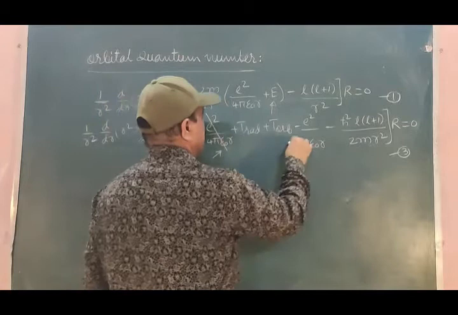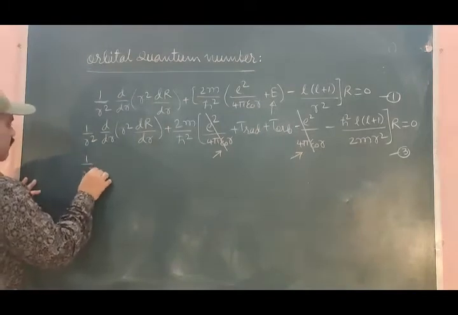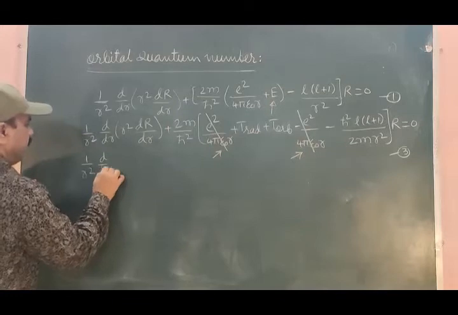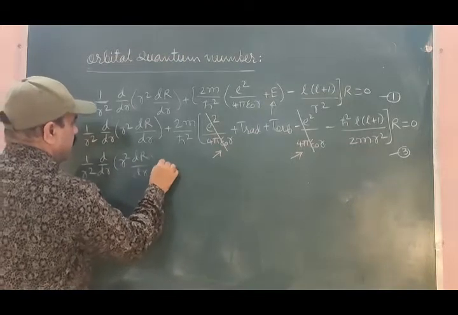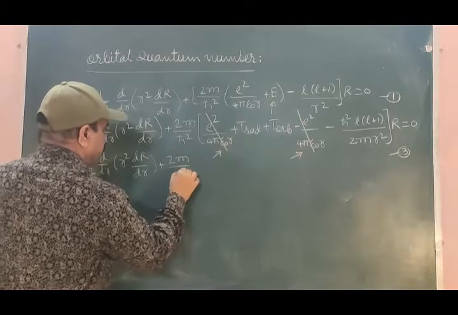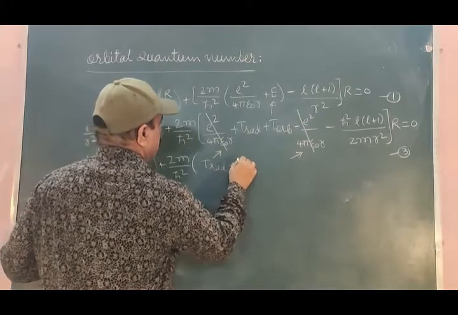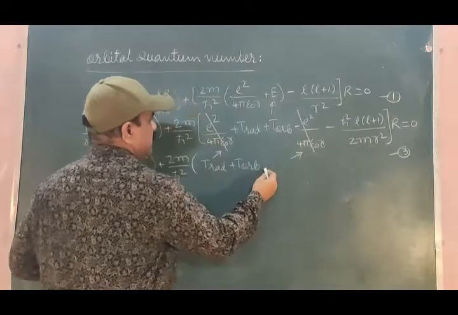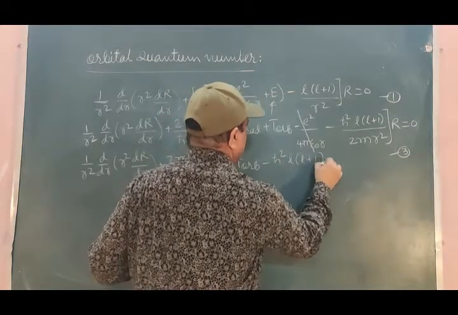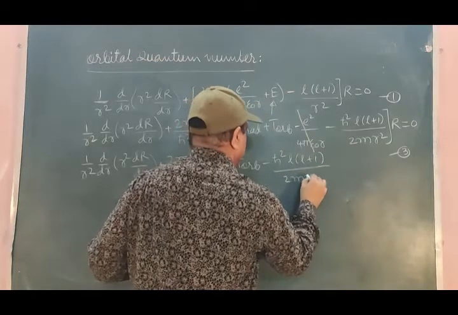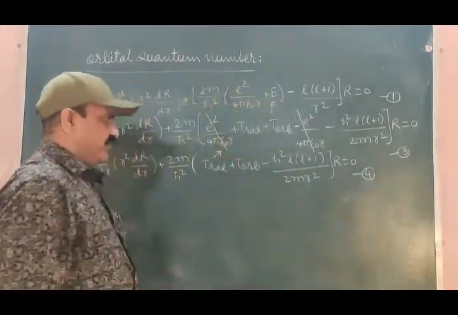So let me cancel this term with this term, and what is left now is this one: 1 by r square d by dr of r square dR by dr plus 2m divided by h cross square, T radial plus T orbital, minus h cross square L into L plus 1 divided by 2m r square, into R is equal to 0, equation 4.